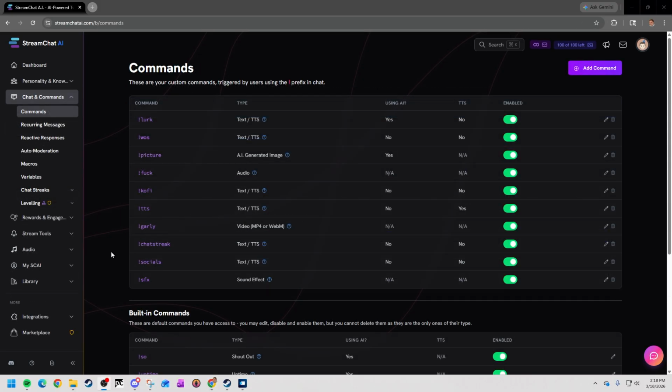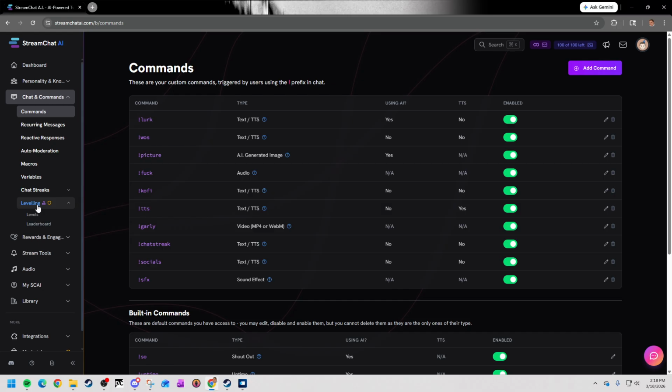Another option that you will see in Commands now is leveling. We've introduced an automatic leveling system into your chat. Click on Leveling and you can select how you want this to work. Select Levels.